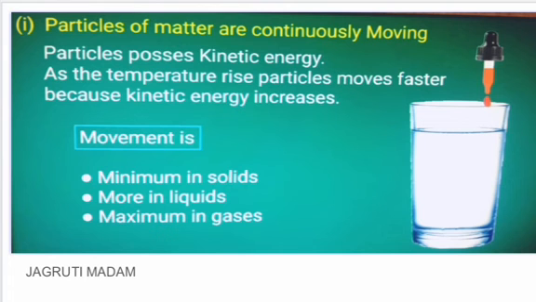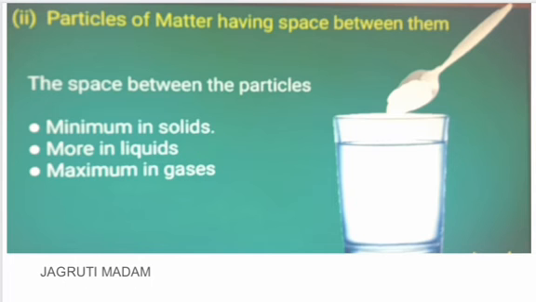Okay, so in solid the movement is minimum, in liquid compared to solid it is more, while in gases it is maximum.